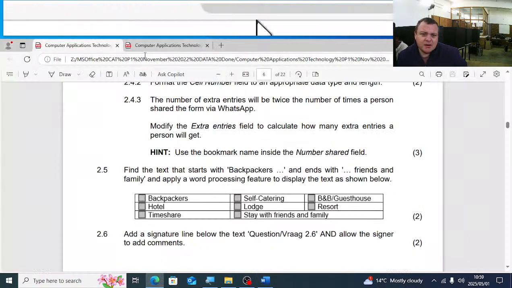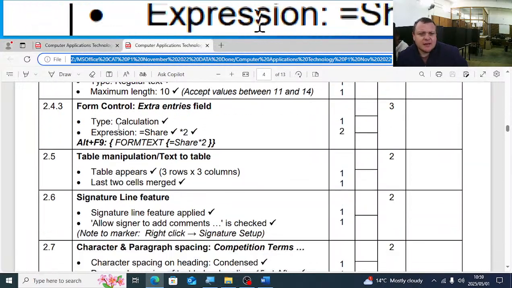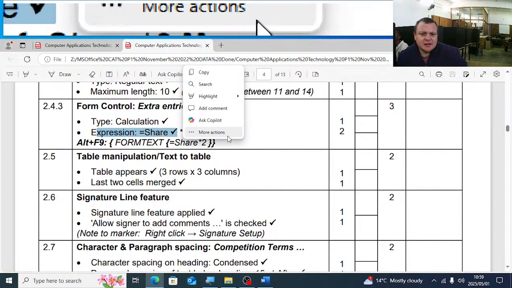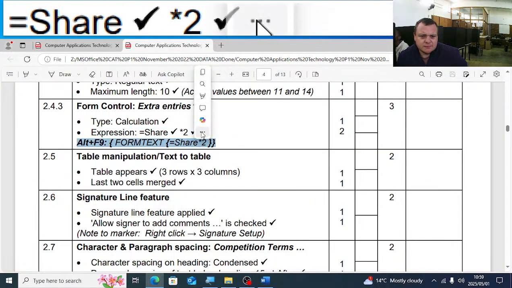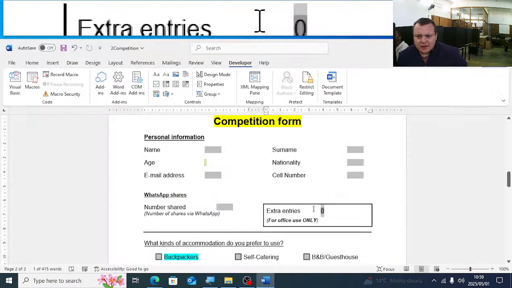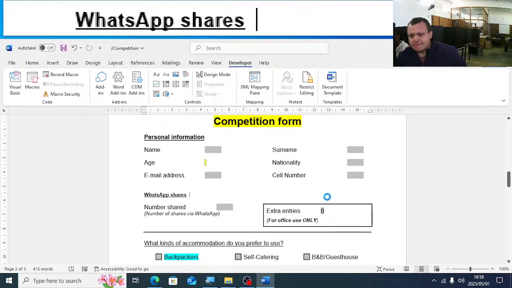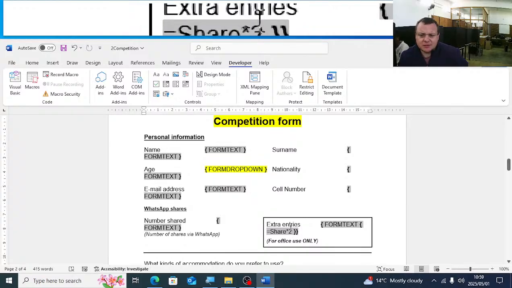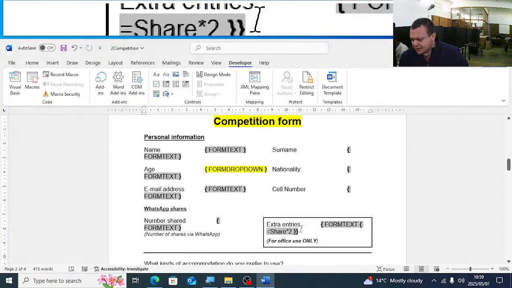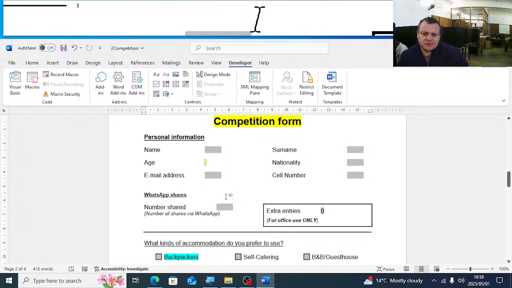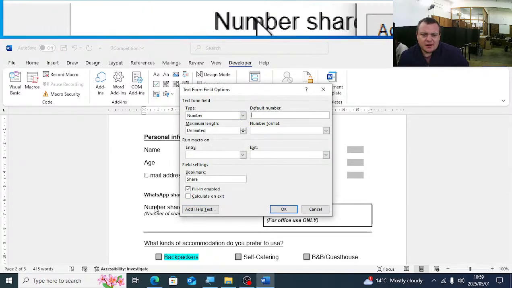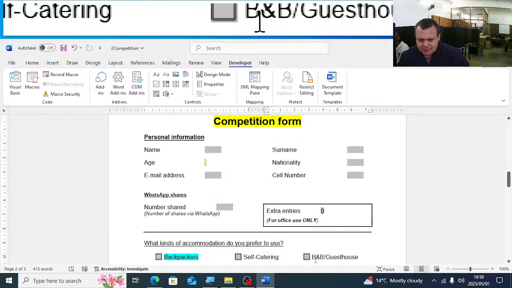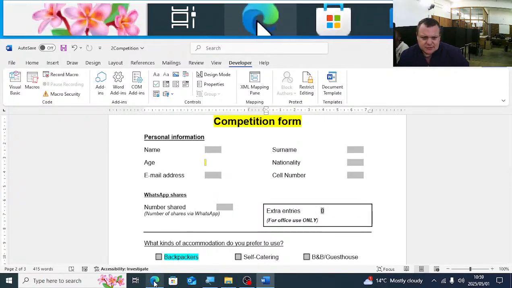Let's see on the memo how the marks are allocated. The type is a calculated field, the expression is share times 2. If you press Alt F9 here, you should see the toggle field, you'll see the format text share times 2. This question was a bit more difficult because they ask us to use the number shared also in the calculation here. Okay? So that is a new one.